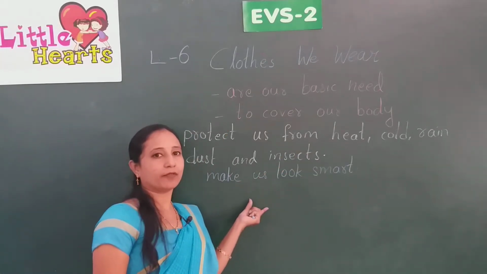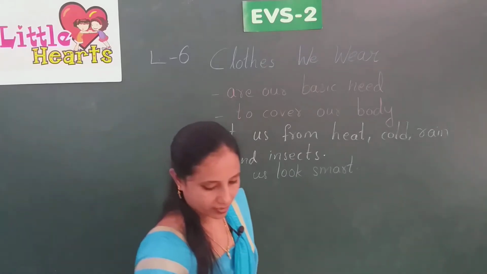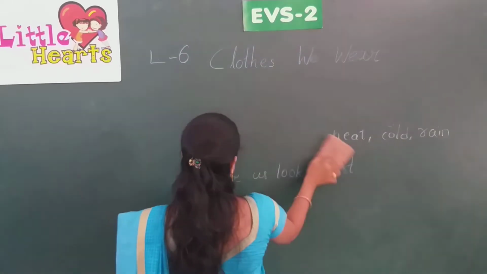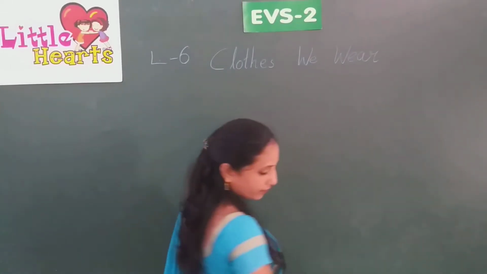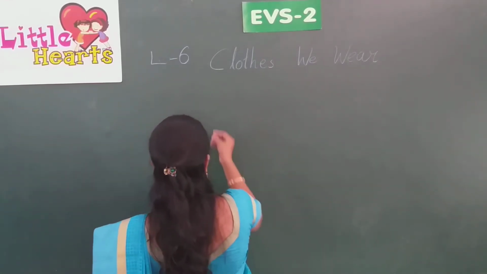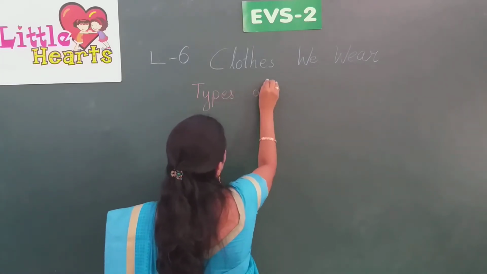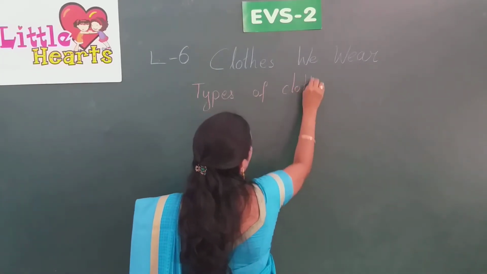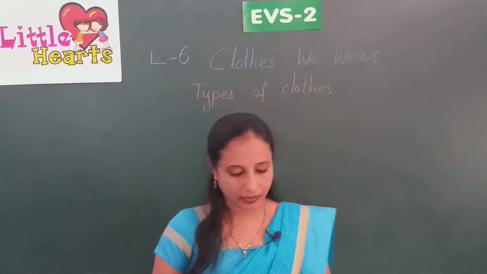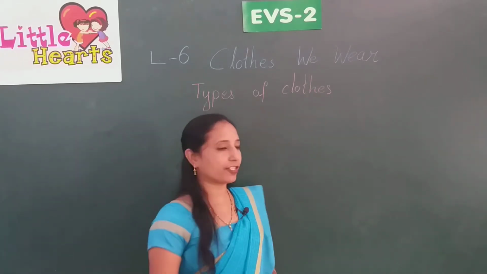Here we are going to learn what are the different types of clothes. We wear clothes according to the season and occasion.